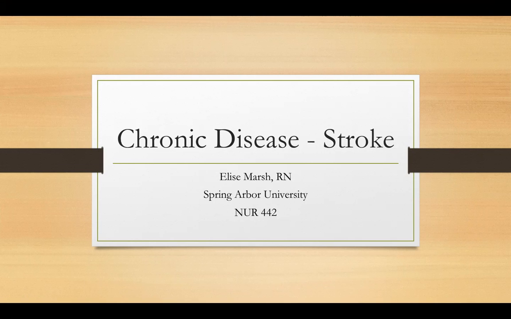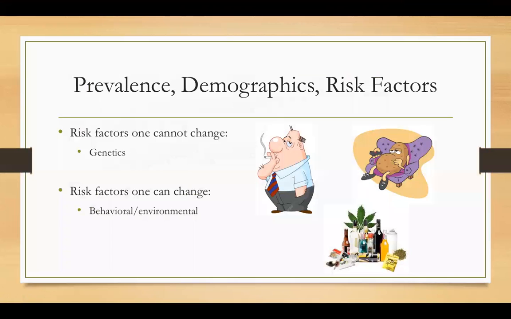There are many factors that put an individual at risk, but to discuss them, they should be divided into categories. The first category would be the risk factors that a person cannot help. Genetics provide individuals with many risk factors, and stroke risk increases with a strong family history of hypertension, atherosclerotic disease, and a diagnosis of aneurysm. Smoking, obesity, substance abuse, sedentary lifestyle, and the use of oral birth control are all risk factors that are placed into the category of factors that can be changed by the patient.